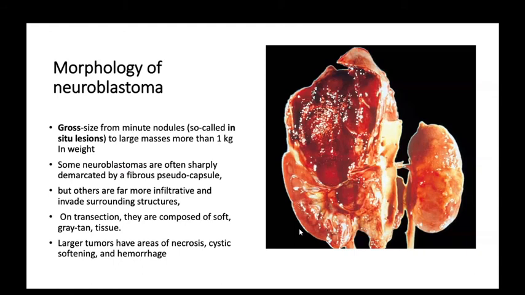Okay, in this figure we can see a kidney, and that is a tumor. This is the aorta. This is a renal artery. This is cystic and hemorrhagic. Large, cystic, hemorrhagic, soft. This is the neuroblastomic tumor.